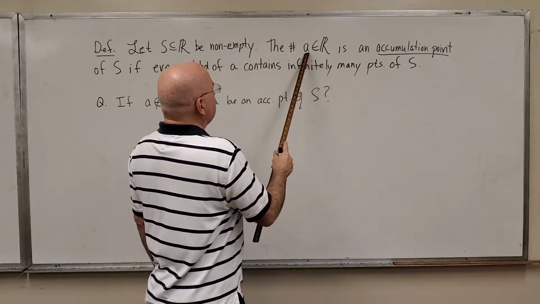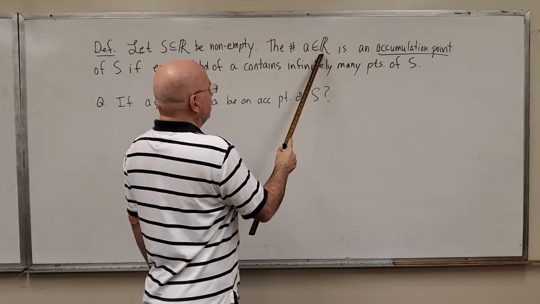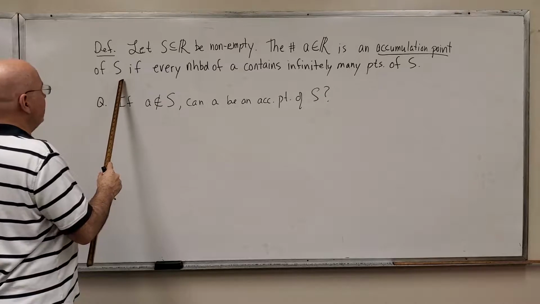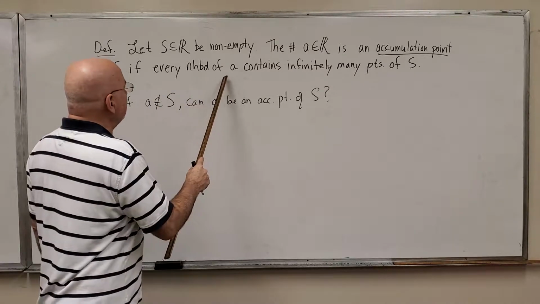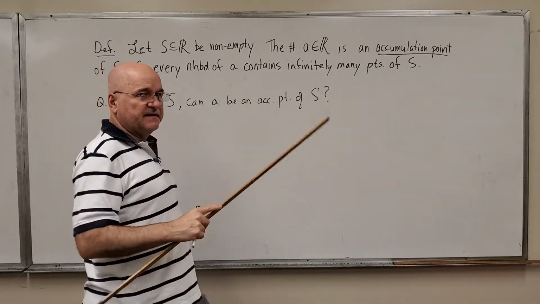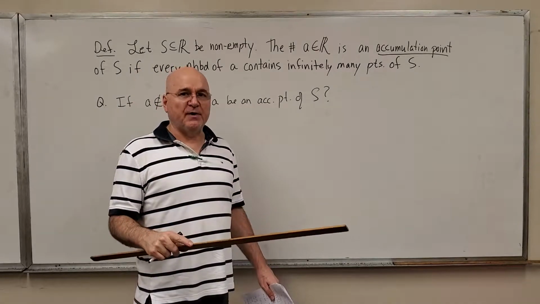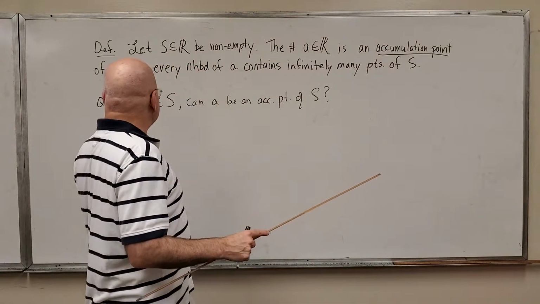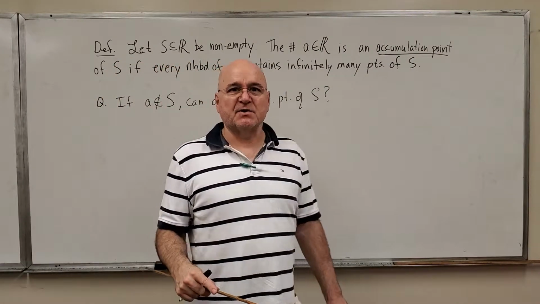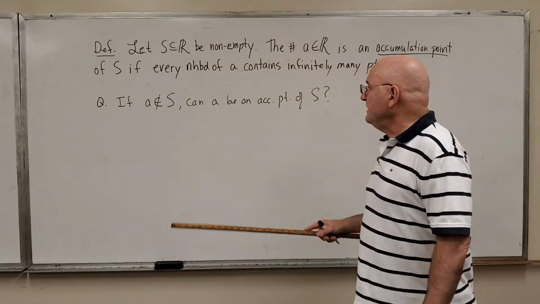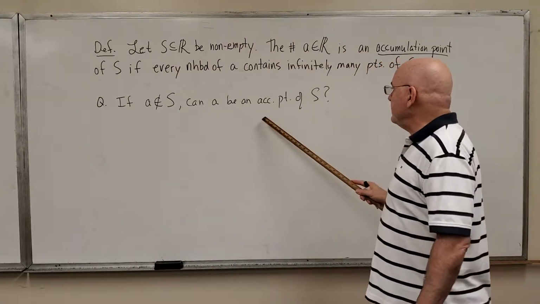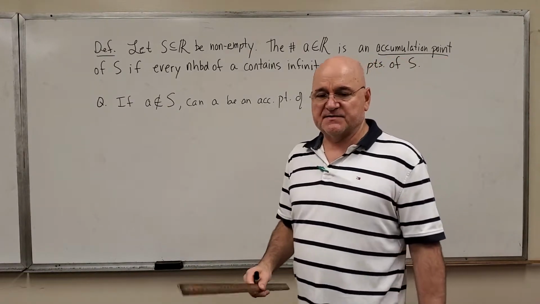The number lowercase a in the real numbers is an accumulation point of the set S if every neighborhood of a contains infinitely many points of the set S. So let's look at some examples. Maybe I'll start this off with a question. If the number a is not an element of S, can it be an accumulation point of S?